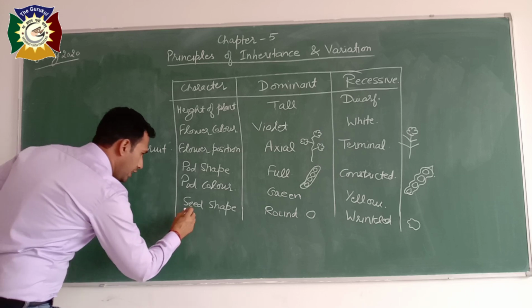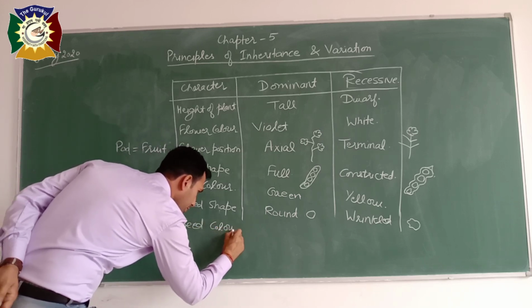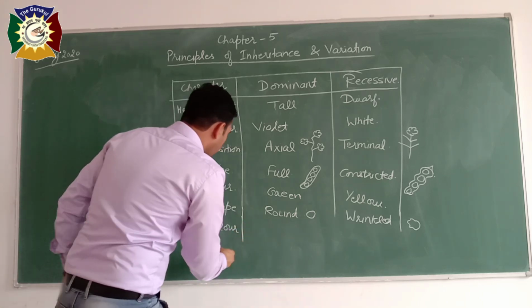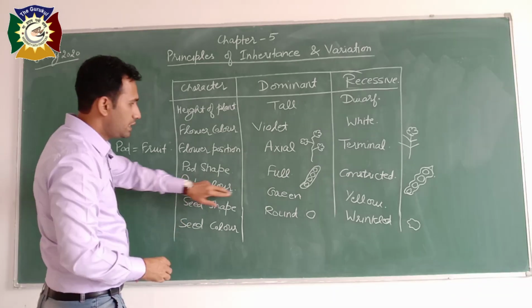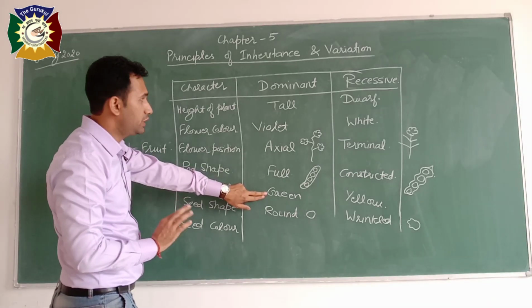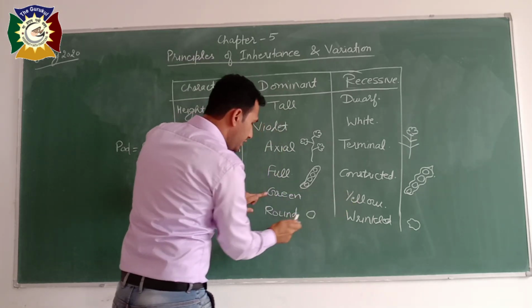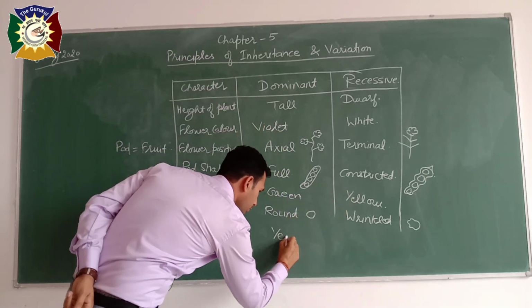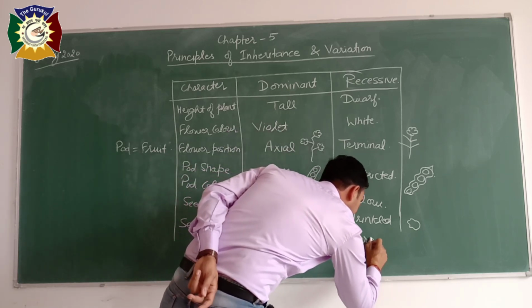And the last character is seed color. The seed color and pod color are just opposite to each other. Means if we are considering the dominant one, then we have to write yellow here. Yellow is dominant over green.